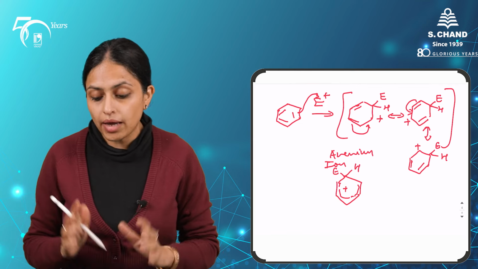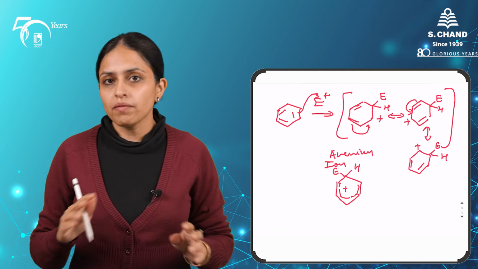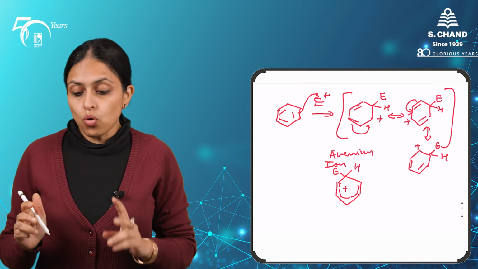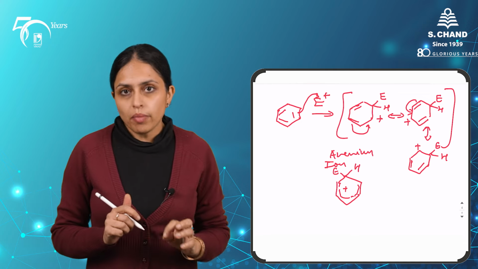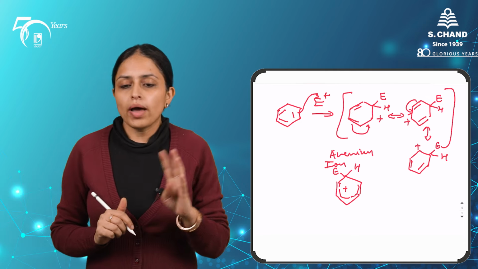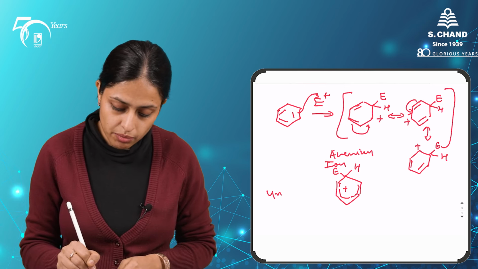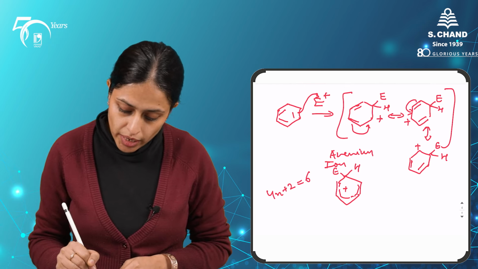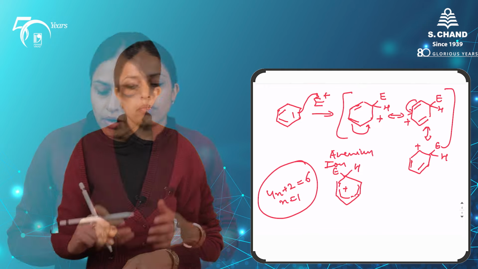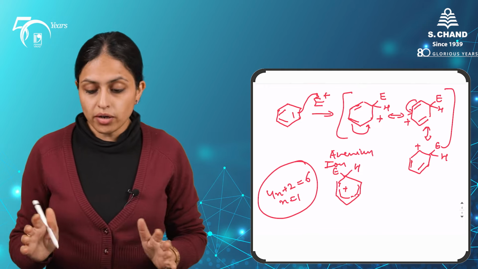इसको हम arenium ion कहते हैं. Why I am saying partial positive? Because the 6th carbon is not having the positive charge. Also, this is not aromatic because इसमें कितने pi electrons हैं? 4. And benzene, why it is aromatic? Because it has 6 pi electrons. So 4n plus 2 benzene में क्या हो जाता है आपका? 6. So n is equal to 1. But here pi electrons are not even in conjugation. So arenium ion is not aromatic.